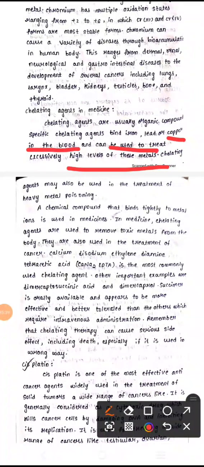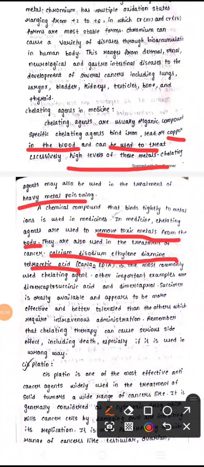Chelating agents act as medicine for cancer patients mainly. They are used for the treatment of heavy metal poisoning, and in medicine they are used to remove toxic metals from the body. Here we can use calcium disodium ethylene diamine tetraacetic acid, which is mainly used as a chelating agent.